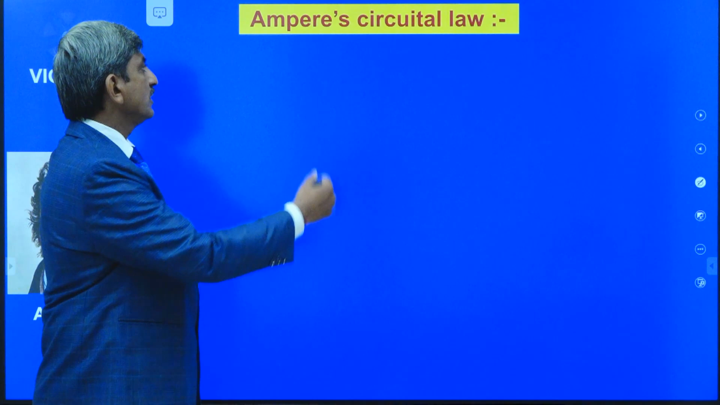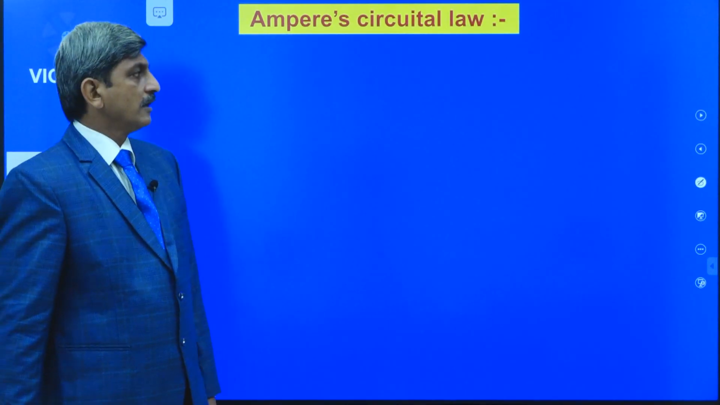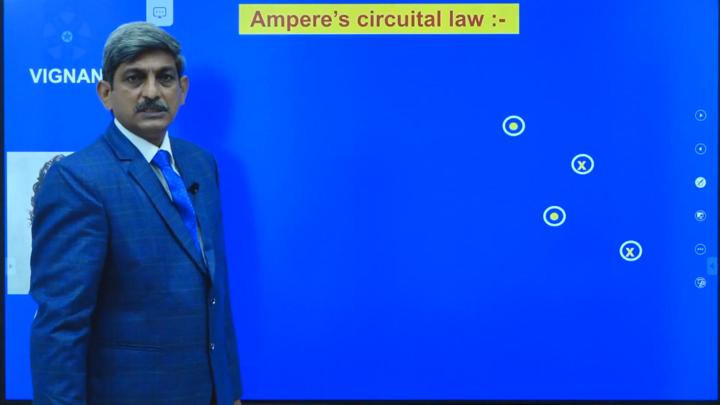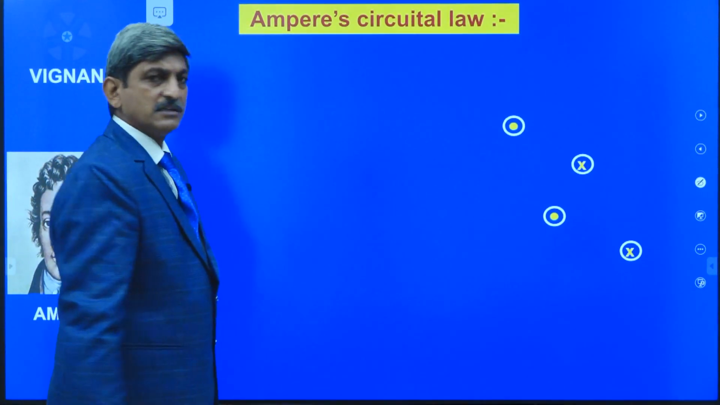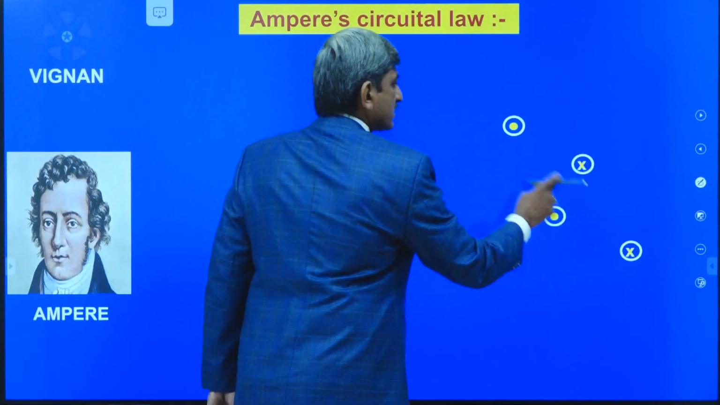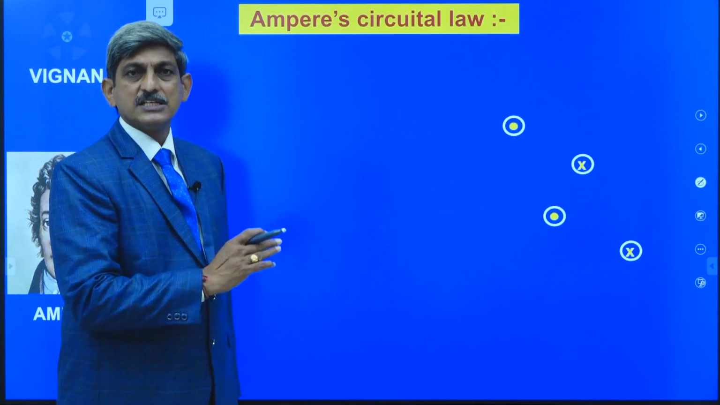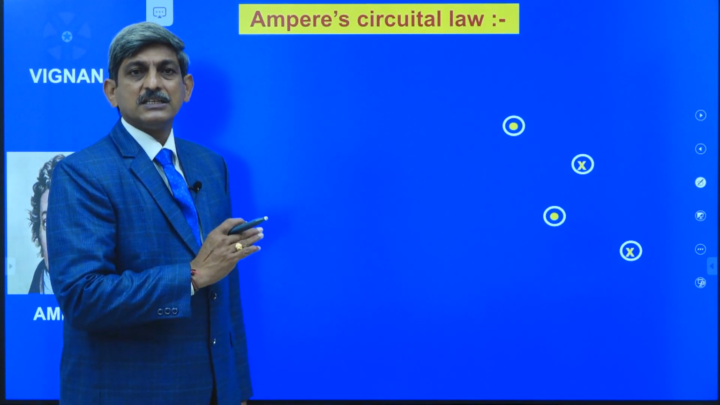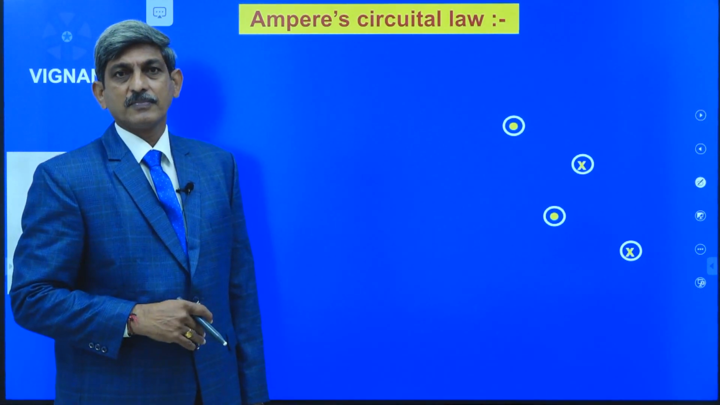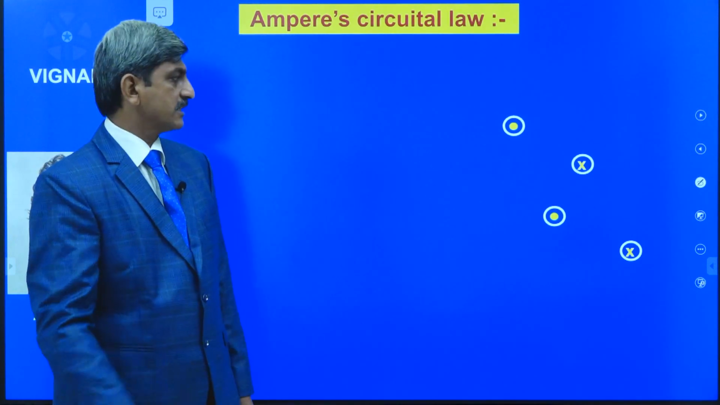Now come to the Ampere's circuital law. Suppose, let us see the screen, there are two encircled cross marks and two dots. Let us assume that they are the infinite length straight current carrying conductors. So there are 4 straight infinite current carrying conductors.